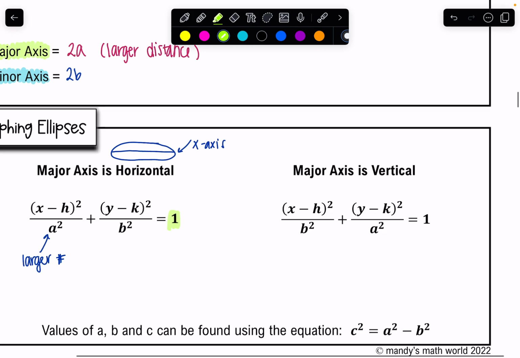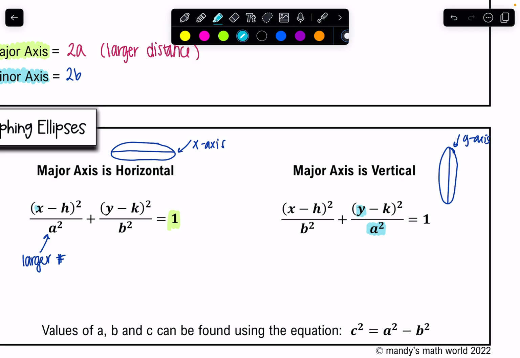Okay, so now let's talk about what if my major axis is vertical. So that's going to look something like this. So now I kind of have that ellipse. Now my major axis, or the longer distance, is running up and down, or now it's running along the y-axis, right? We're moving up and down. So notice the difference. The only thing that is different about this equation from the first one is that my a squared is now underneath the y.